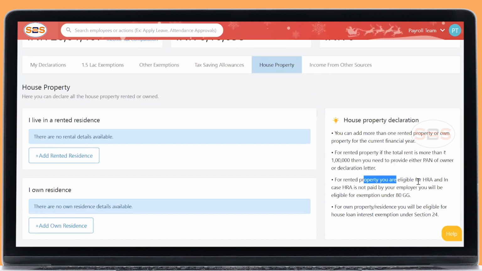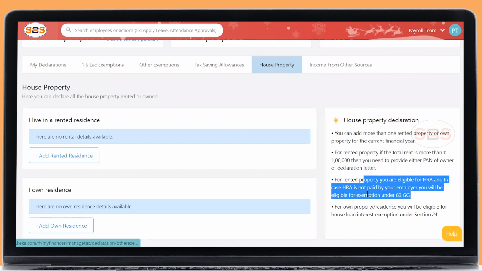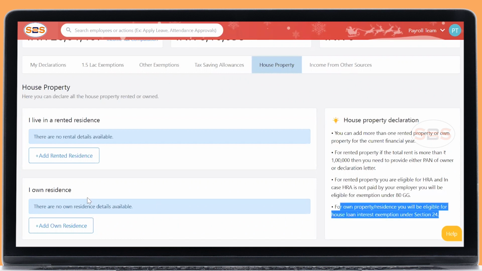In case you're eligible for HRA and HRA is not paid by your employer, you will be eligible for 80GG, that is available in other exemptions. For most of the employees, we are providing HRA, so you need not worry about it. If you're owning any property, you can claim the interest under section 24 under this particular tab. I'll show you now.